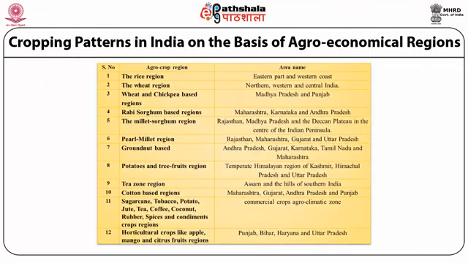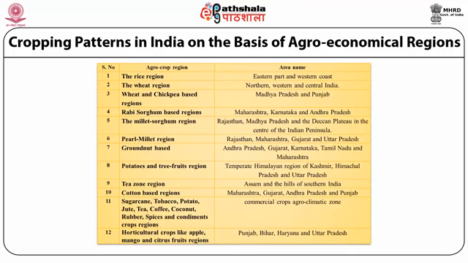The cropping pattern of India is also classified on the basis of agroeconomic region. For example, the cultivated crop region. That is, if in a particular area the dominant crop is rice, the region is called a rice region, and the particular areas are the eastern part and the western coast of India. The wheat region includes the northern, western and central Indian parts.